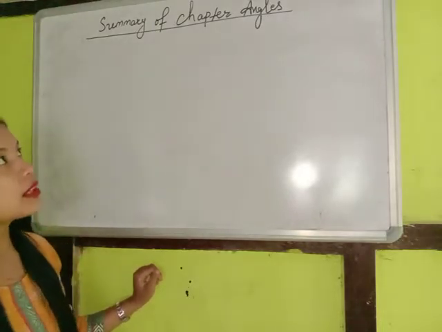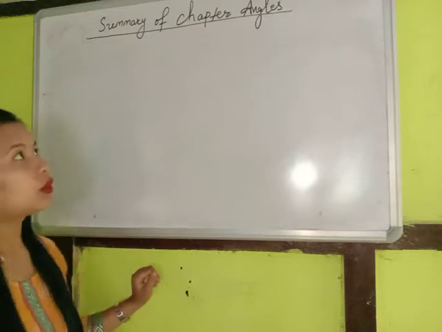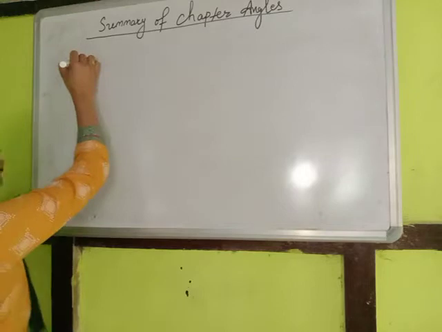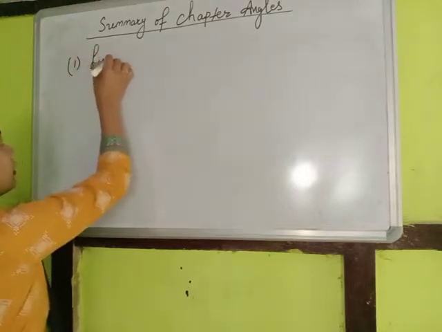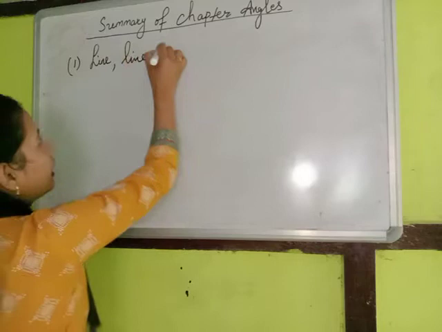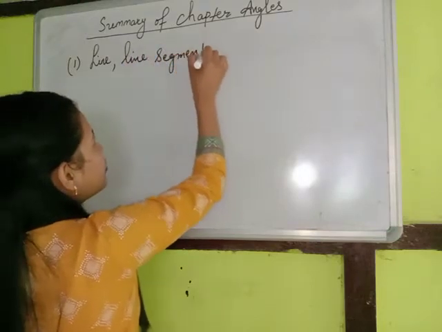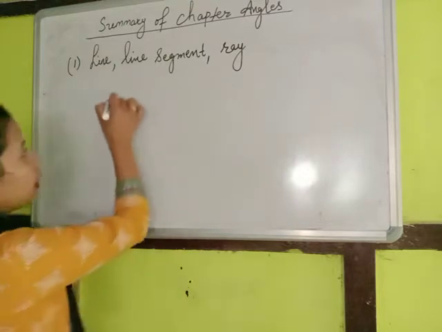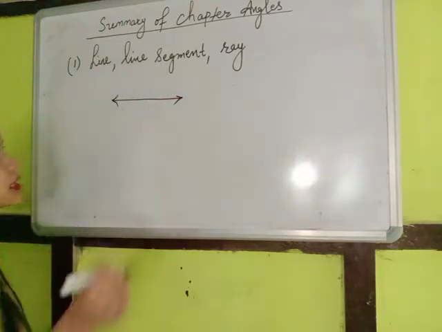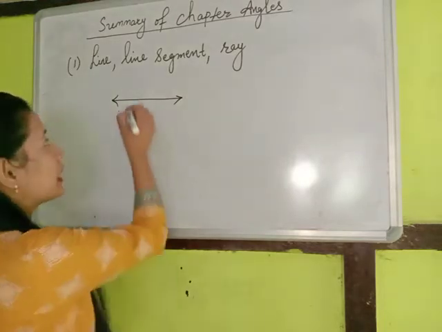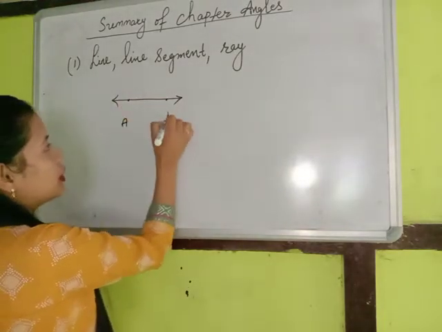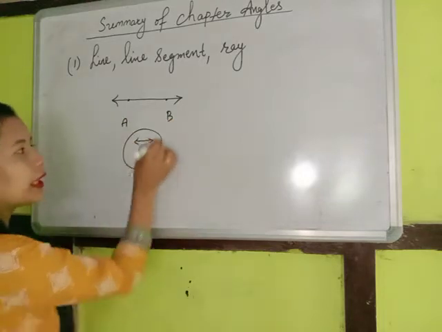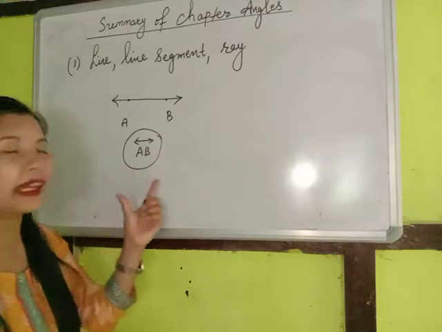We started the chapter with the concept of what is a line, what is a line segment, and what is a ray. These are the basic things that we have learned. A line can extend to infinity. We do not know the end of this line, so it is denoted by a double-headed arrow. If it is written like this, then we should understand that this is line AB.